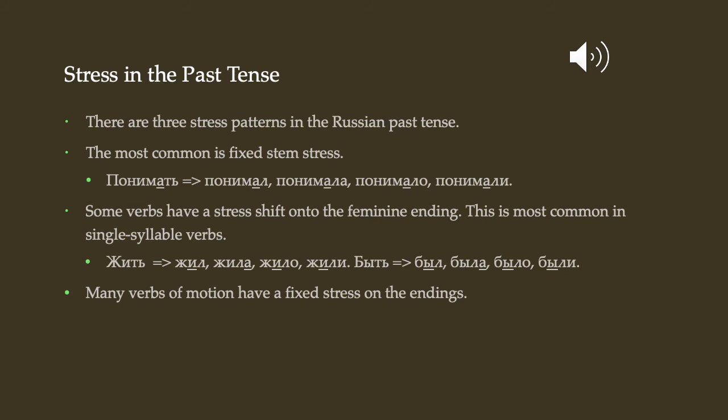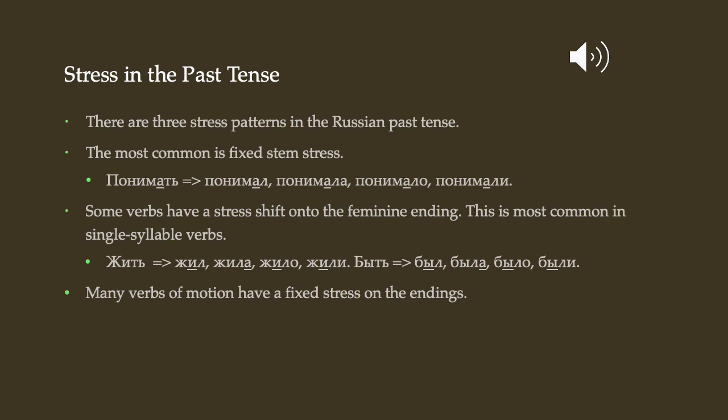Some verbs have a stress shift onto the feminine ending, so they will be stem stressed in all the other forms and end stressed in the feminine. And this is most common in single syllable verbs. So for example, жить, to live, он жил, она жила, оно жило, они жили. Or быть, to be, он был, она была, оно было, они были.